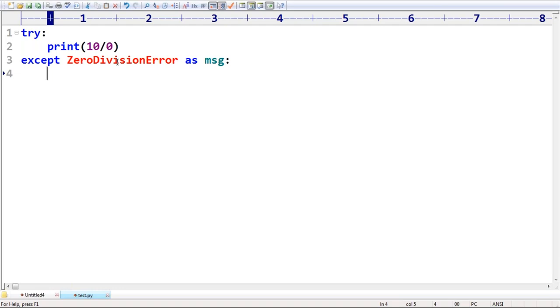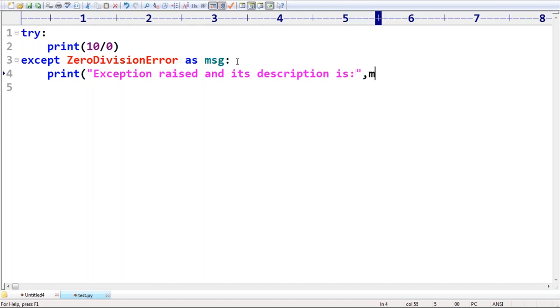Remember that. Any word you can use, like x or y, no problem at all. Print of exception raised and its description is, comma, msg. Is everyone aware? That's all.